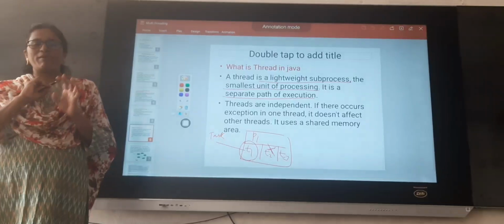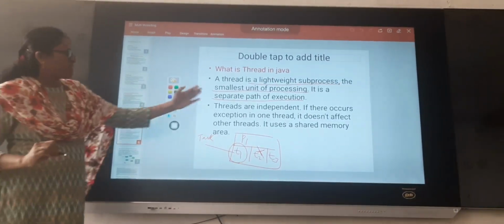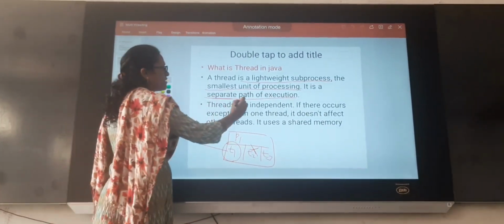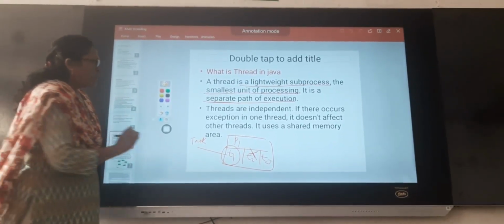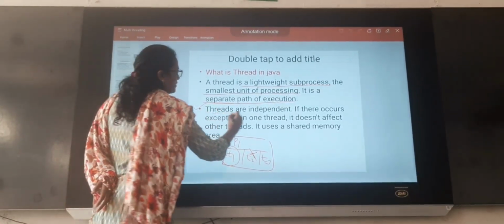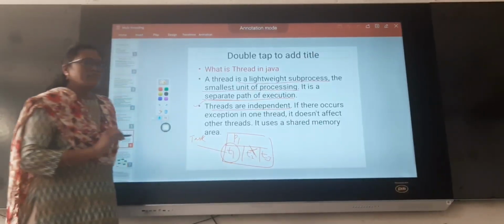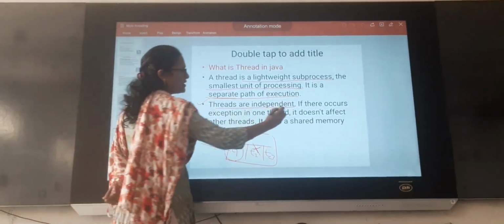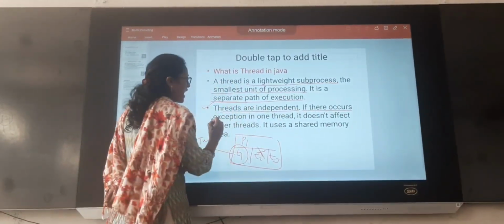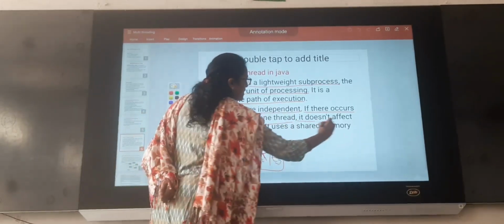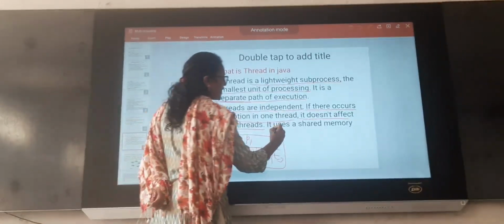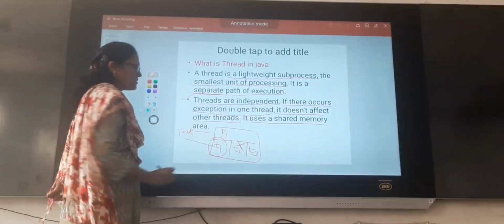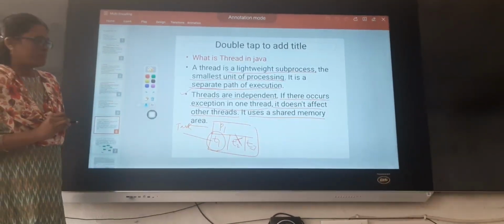That's why we say it is a separate path of execution. Threads are independent. If an exception occurs in one thread, it doesn't affect other threads. It uses a shared memory area.